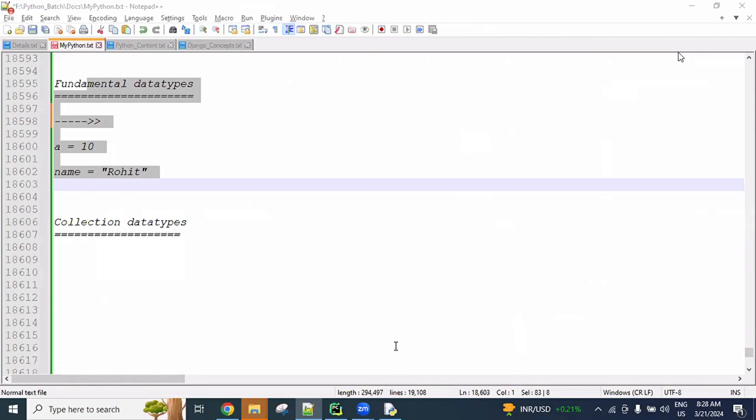Yes, Misra. Between the quotations, even if there are multiple words, everything is like a single value only, a single string only.